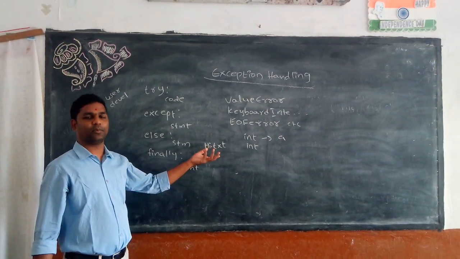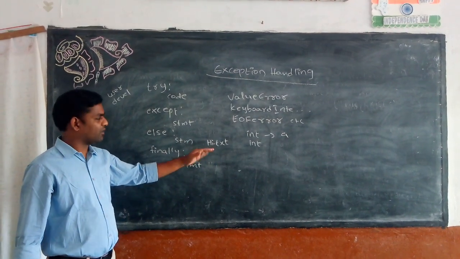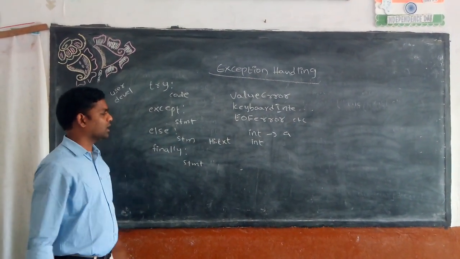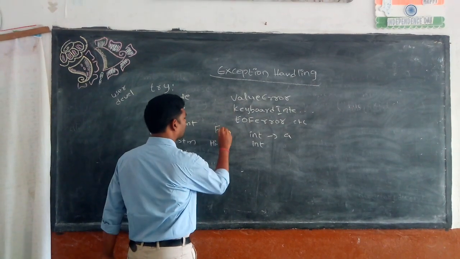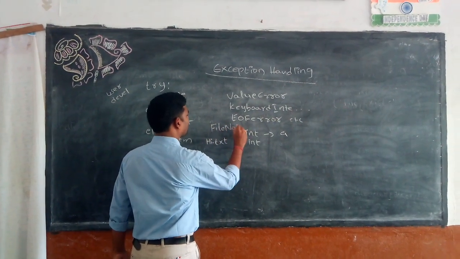We can call it a developer mistake, and that error is a file not found error.